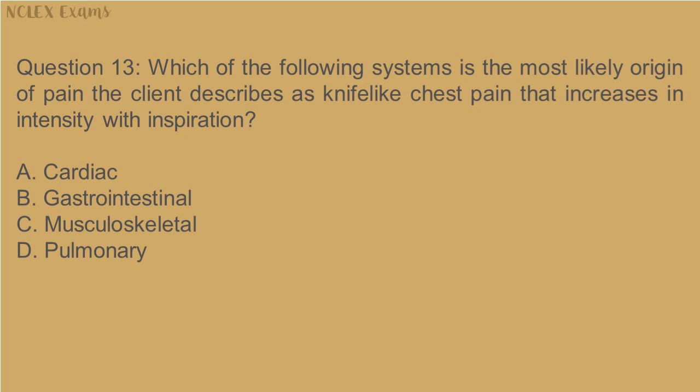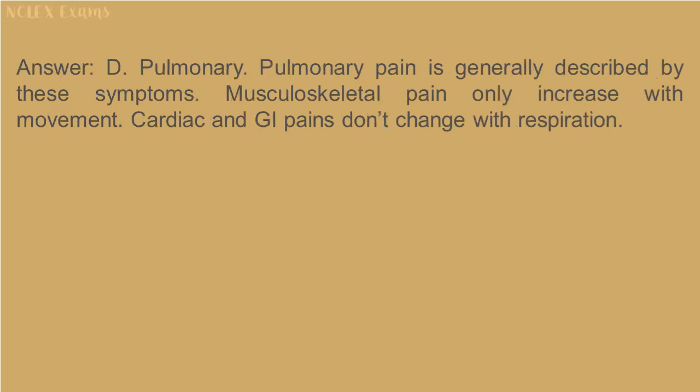D. Pulmonary. Answer: D. Pulmonary. Pulmonary pain is generally described by these symptoms. Musculoskeletal pain only increases with movement. Cardiac and GI pains don't change with respiration.